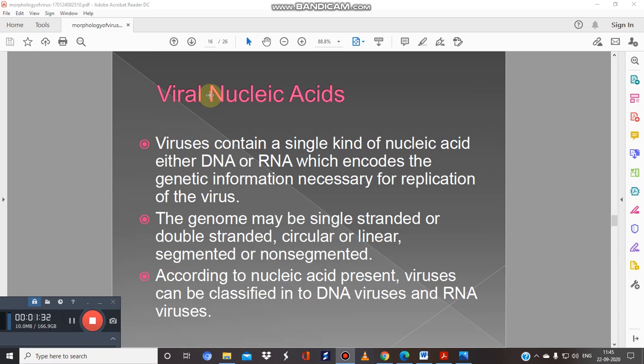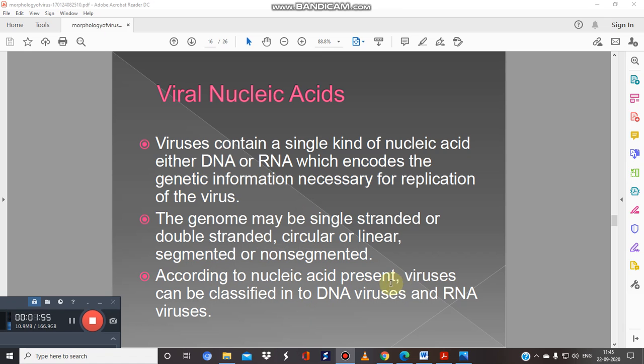So let's talk about the nucleic acids. We know viruses contain a single kind of nucleic acid, either RNA or DNA, which encodes the genetic information necessary for its replication. Next, the genome may be single stranded or double stranded, may be circular or linear. It will depend upon the different types of viruses.